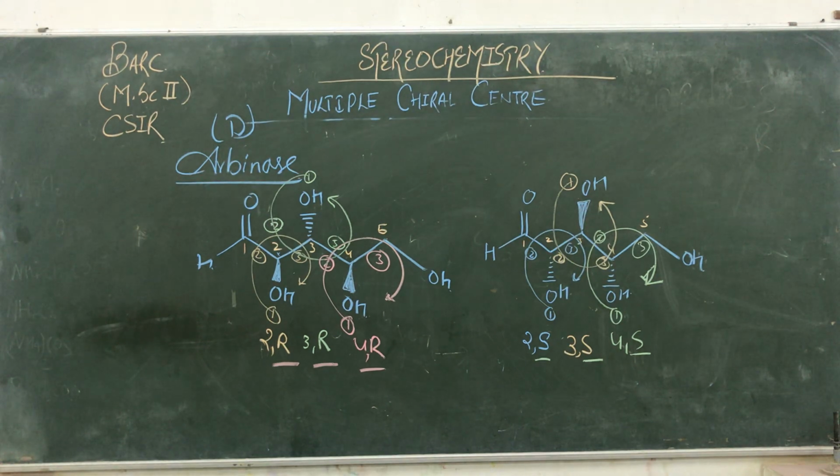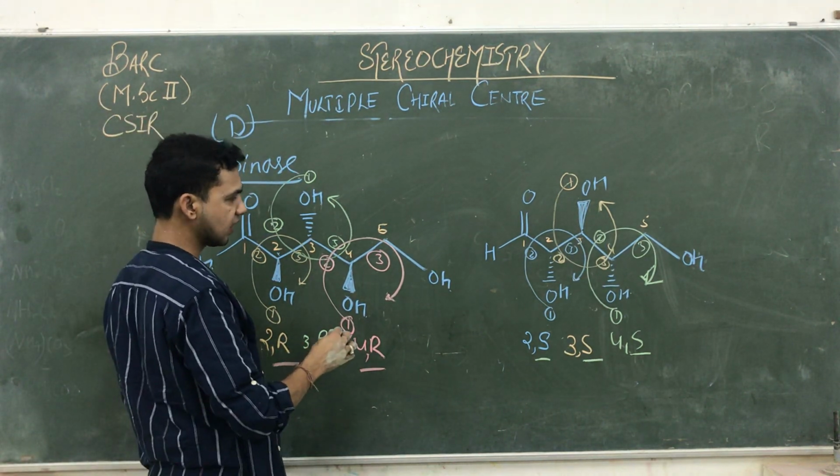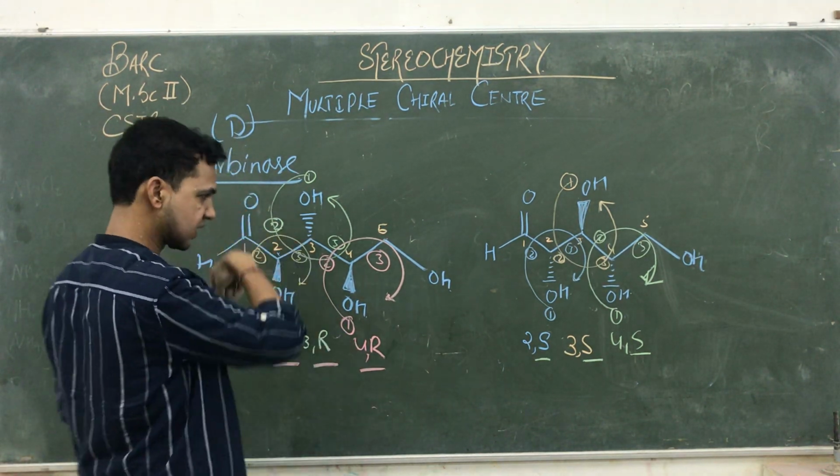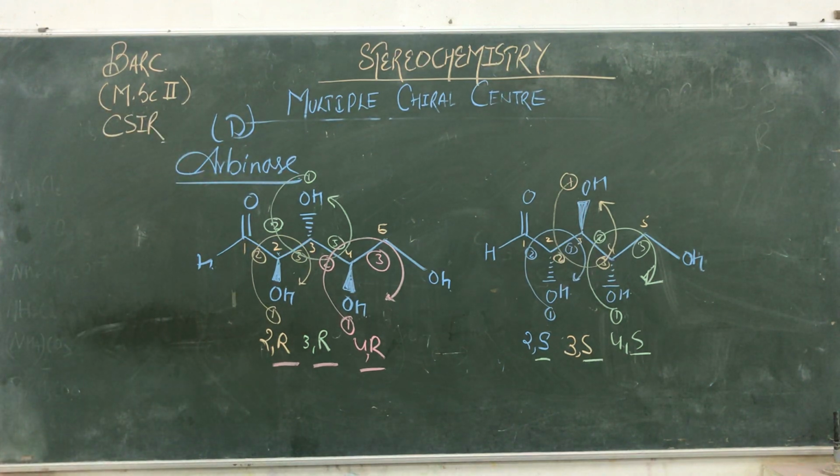So see guys, that is our example of the Arabinose. These are known as it means they both have the opposite configuration. So that is the best example of enantiomers. ये हो सकता है क्या हो एक दूसरे का enantiomers का examples के केस में जा सकता है. And then we are going to draw another diagram. The other diagram is showing you some other things. Okay, diastereomeric diagrams we are drawing.